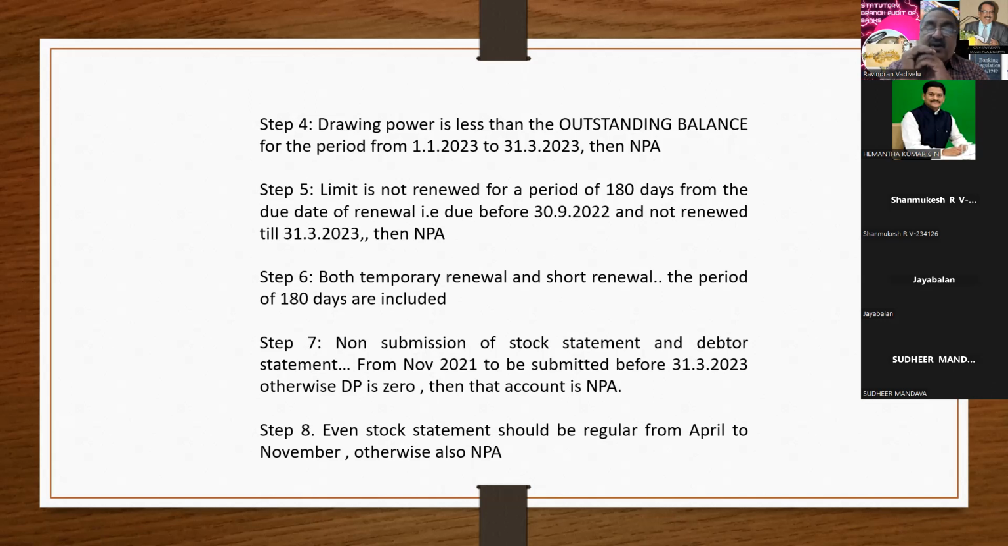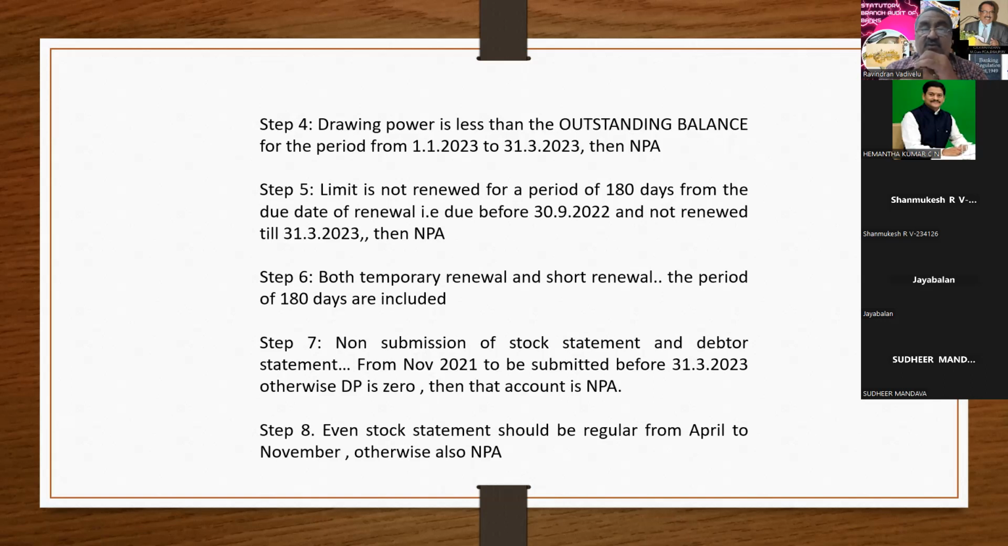So it has to be regularized on or before 31/3/23. The November 22 stock statement has to be submitted on or before the 7th of the following month. If it is not submitted, then the drawing power for the month of November 22 should be 0. So that account has to be treated as NPA.